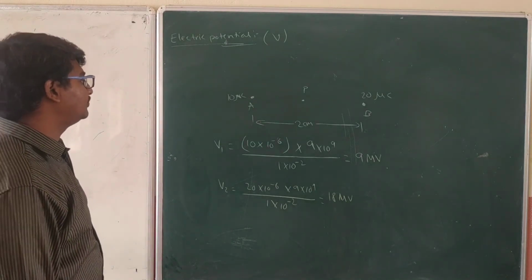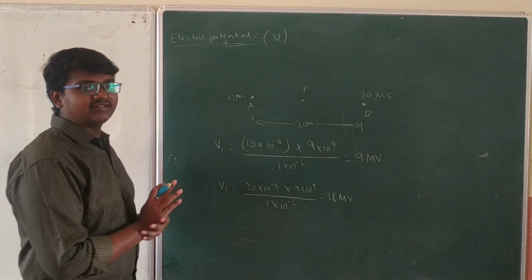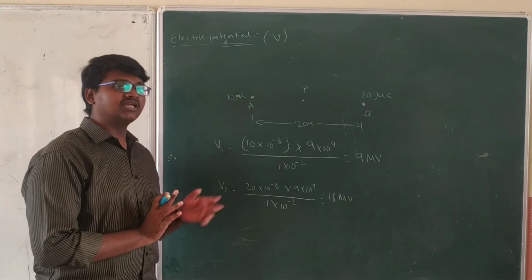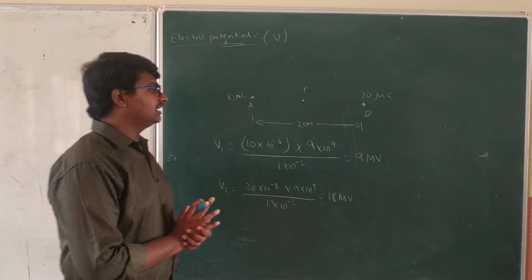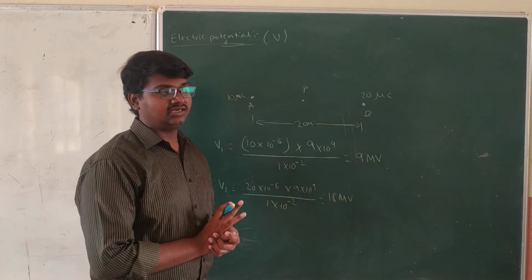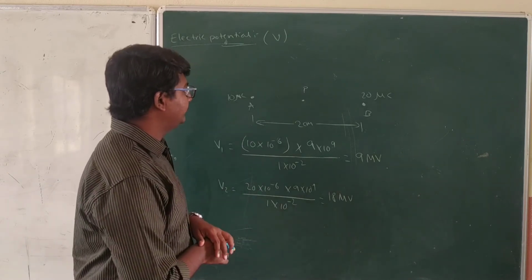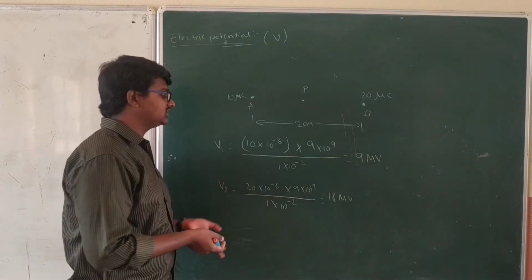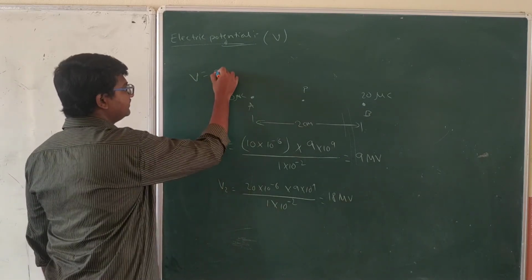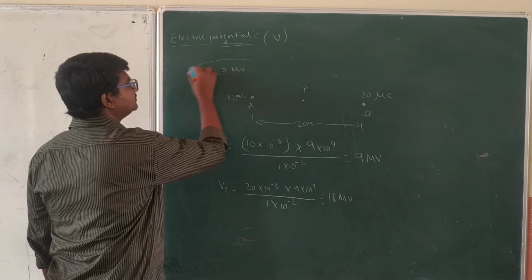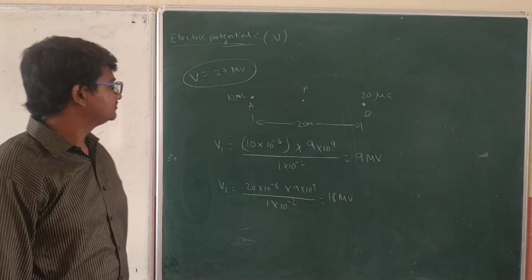We got both the values, V1 and V2, and now we have to add them. We can add them directly because potential is a scalar quantity. Electric field should not be added directly because it is a vector quantity; we have to add it vectorially. But potential we can easily add directly. That's why the total potential V is equal to 27 MV. That's it. The total potential is 27 MV.